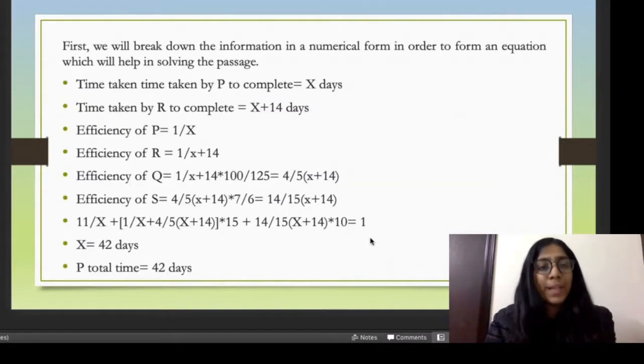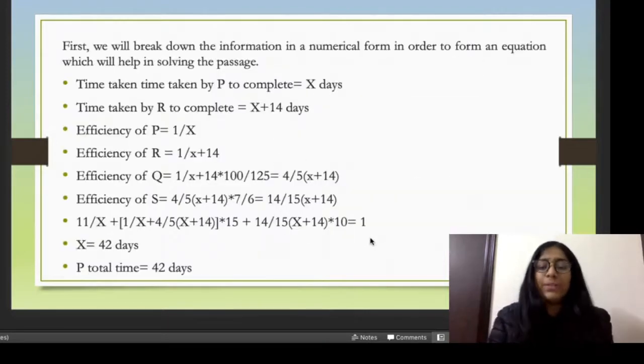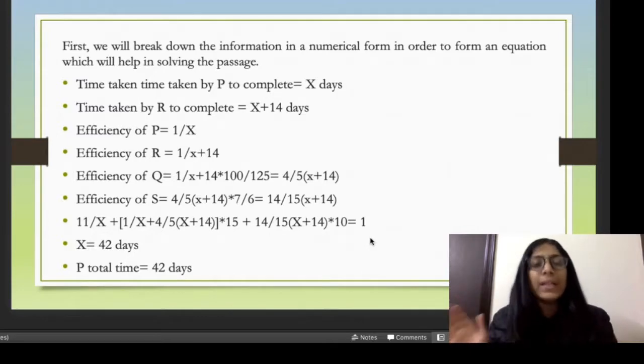So the time taken by P to complete is equal to X days. Then it further says that R alone completes the work in X plus 14 days. So similarly, we will jot down whatever information is given. You just need to put it in a numerical form so that you can solve or comprehend it in a much easier and faster manner.